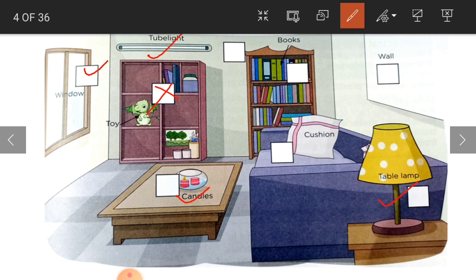Again, books, no. Wall, no. Cushion, no. These four objects do not produce light, whereas tube light, window, candle and table lamp, these objects produce light. So these are all luminous objects.